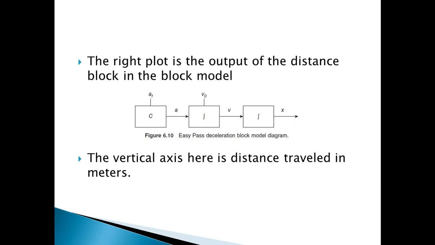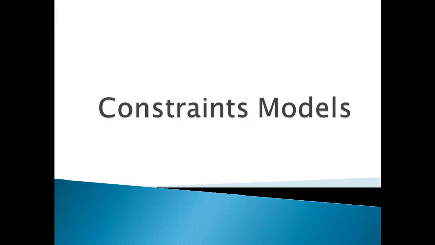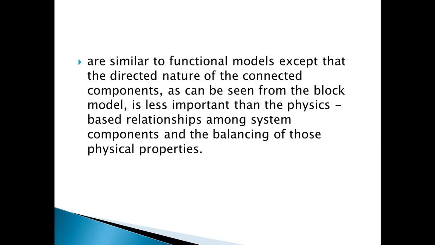The second type of model is the constraints model. Constraints models are similar to functional models, except that the directed nature of the connected components, as can be seen from the block model, is less important than the physics-based relationships among system components and the balancing of those physical properties. The constraint model tackles the energy of the car between moving and stopping.